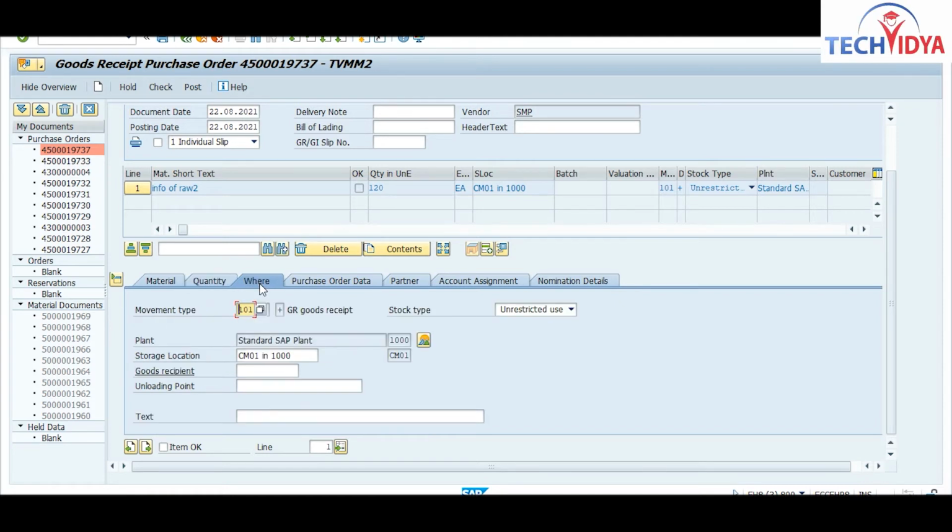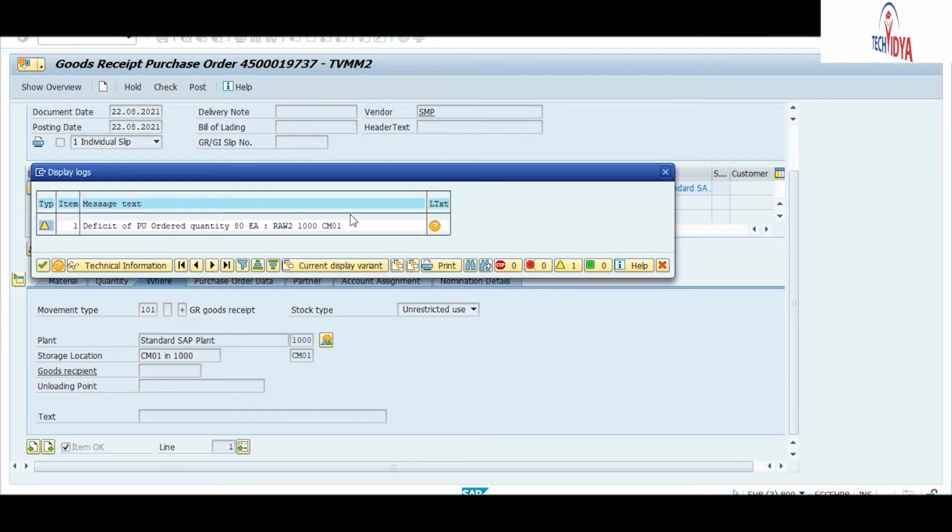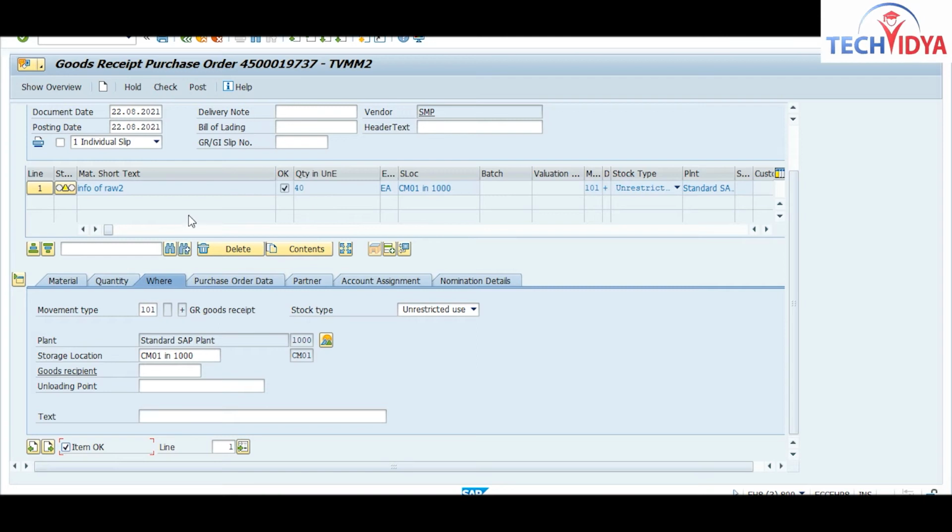Is this clear to you? Hello? Clear? Yes, ma'am, clear. Okay, we have received 120 quantity, but we are doing GR for 40 quantity with this stock type. The movement type will be the same, 101. The only things we have changed are the quantity and the stock type. I will check it, and it shows a deficit, meaning it is not the complete quantity. Don't worry about this, post it.